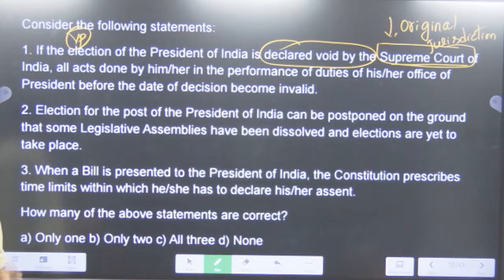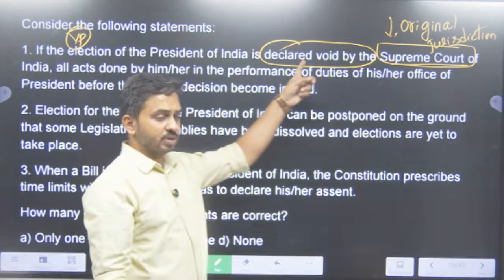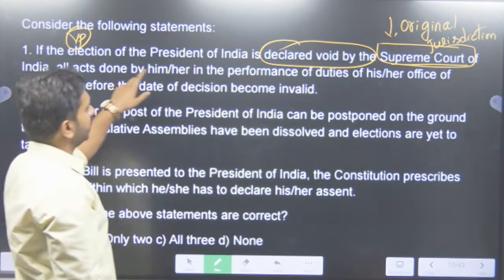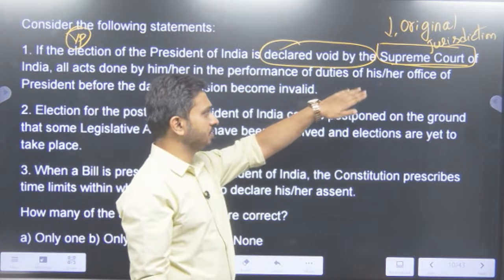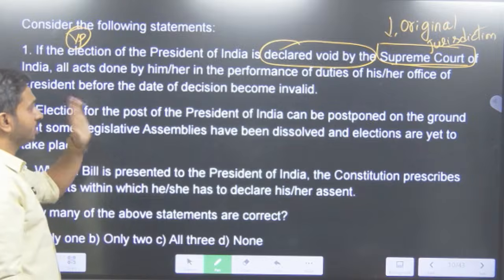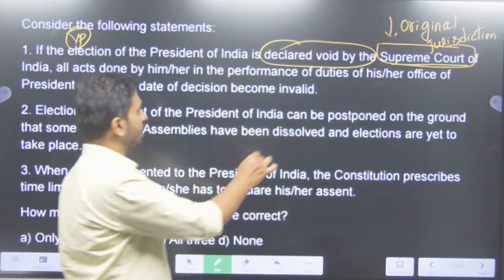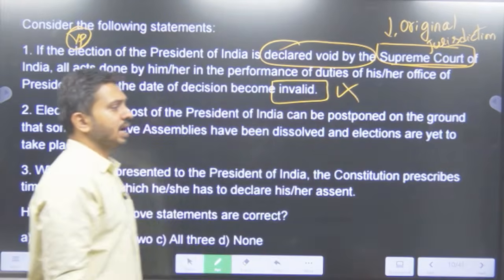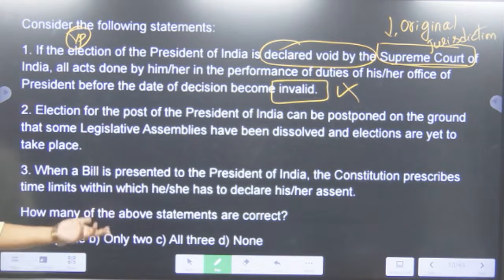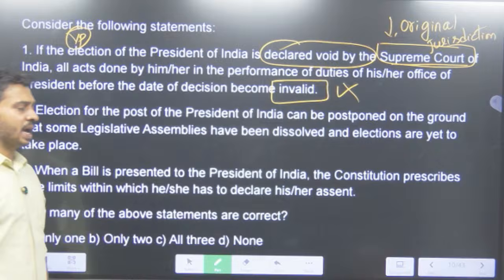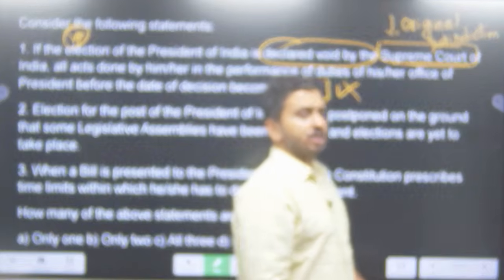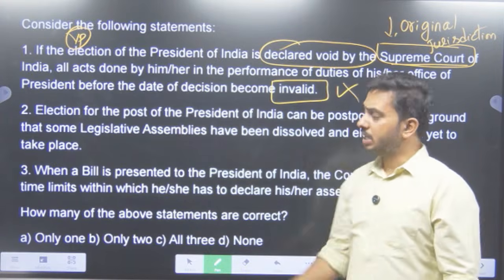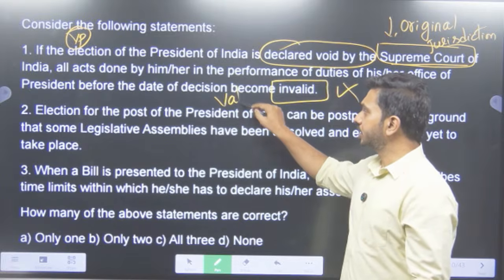So can they look into it? Yes. Can they declare it as void? Yes. So the first part of this statement is correct. Second part of it, all acts done by him in the performance of his duties of his or her office of the President before the date of decision become invalid. Is it a right one? No. If that person is acting as the President of India and he has done certain work, now the election has been declared void. Whatever decisions taken by him previous to this, his election going void, actually stand valid.